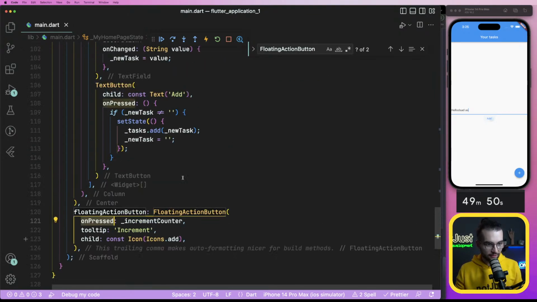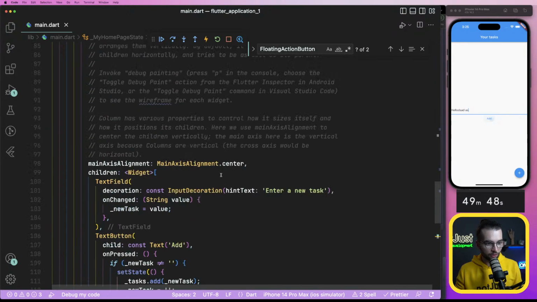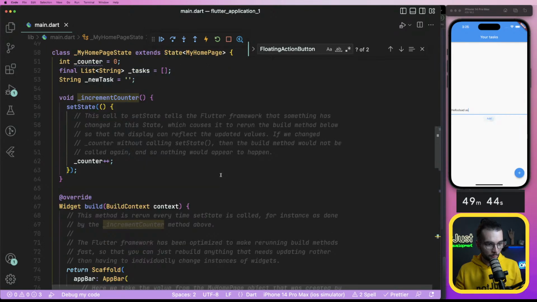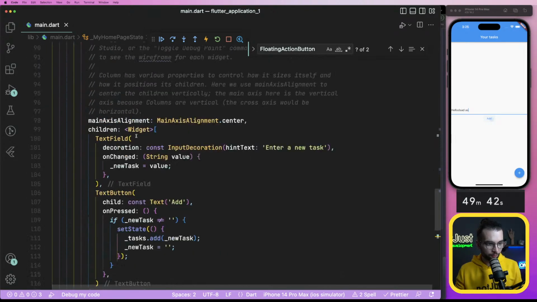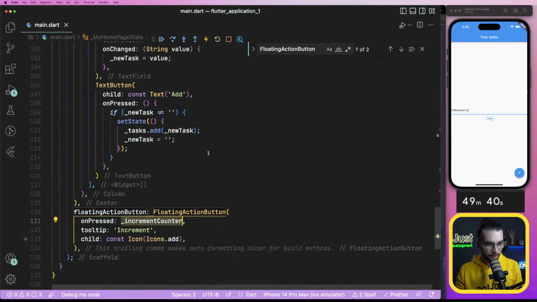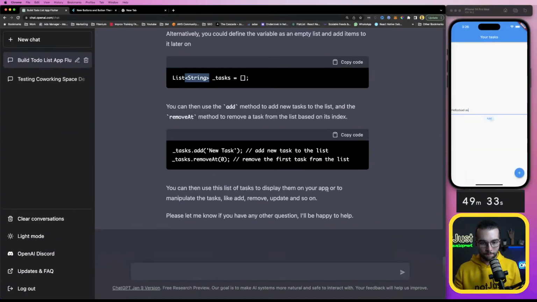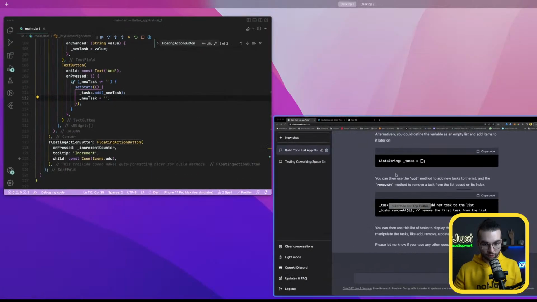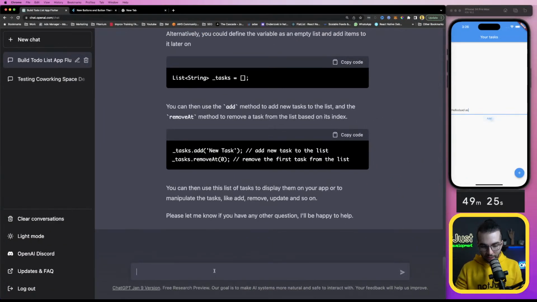So on pressed, increment counter. Let me check with increment counter what's going on there. Counter plus plus. Okay, it's add, and here we also have add. Okay, I don't know, but we're gonna see.